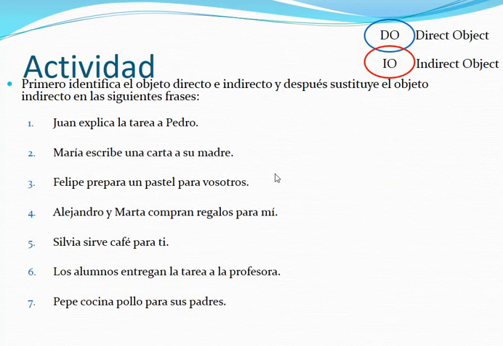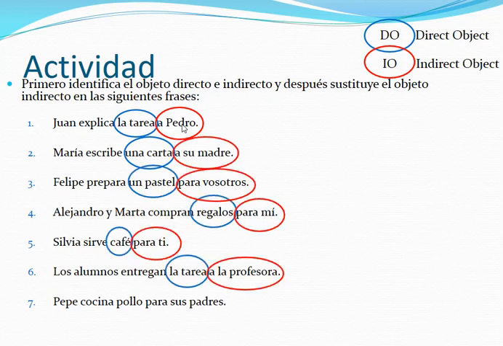And then you have just an activity. You have the PowerPoint in your Blackboard, in your course. Just for you to do this, try to identify all of these direct objects. He's explaining the homework to someone. Well, he writes a letter to her mom. Take your time, do that, and try to replace the indirect. Forget about the direct, don't replace it right now, we'll do that later.